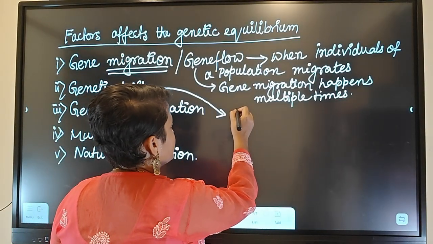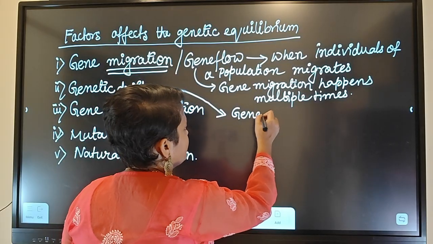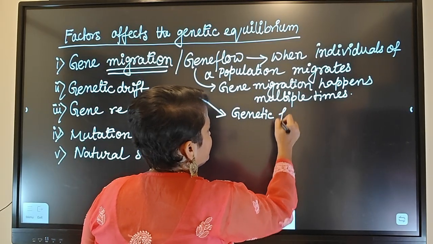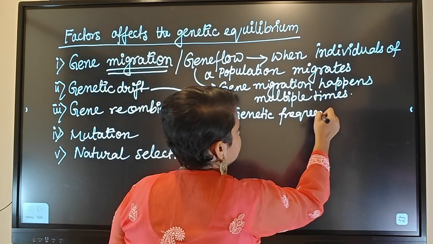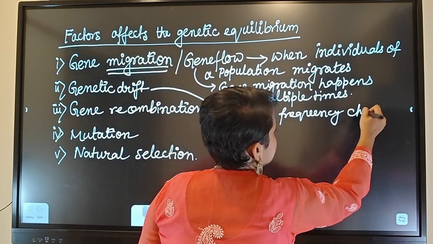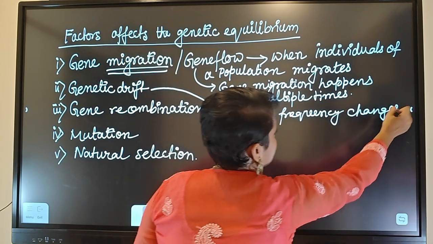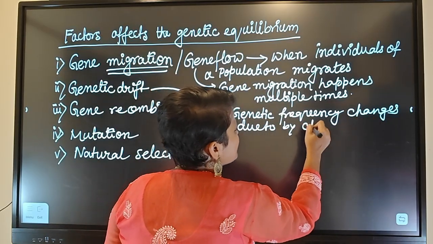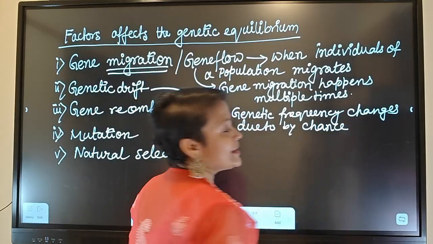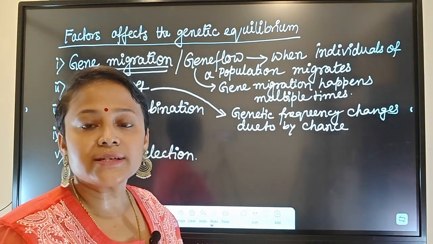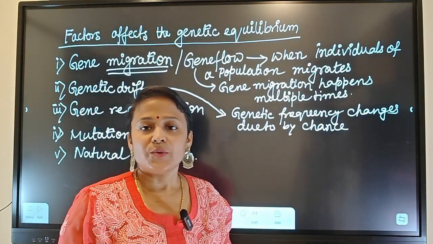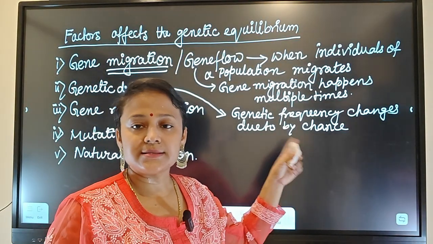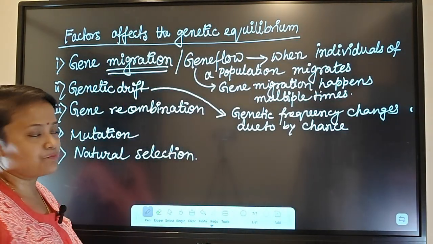So when the genetic frequency changes due to chance. Chance means, for example, natural calamities, for example, epidemics. We cannot control that, right? So if it happens by chance, then it will be called genetic drift.